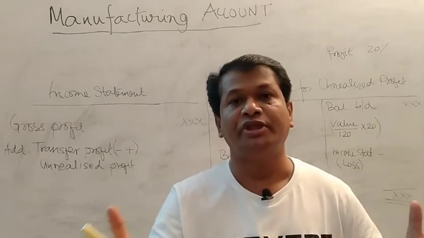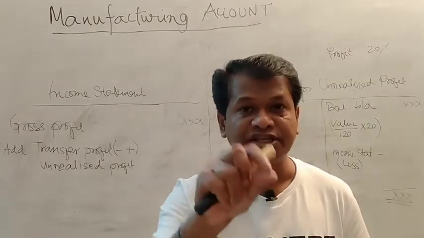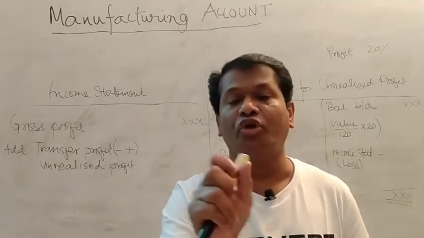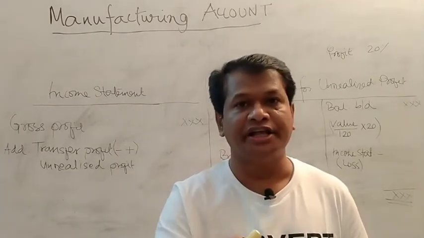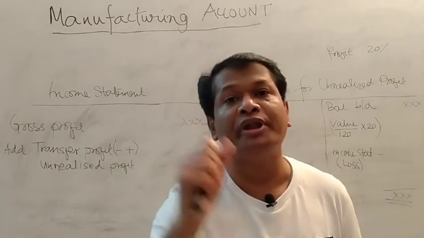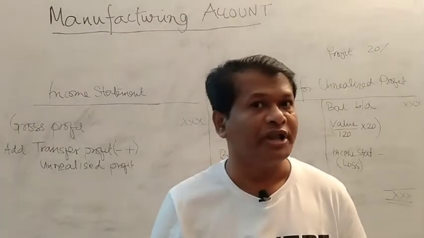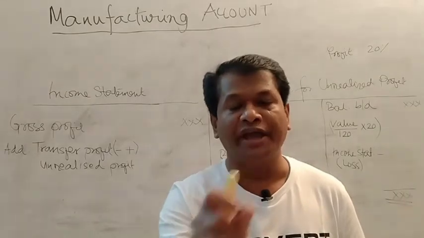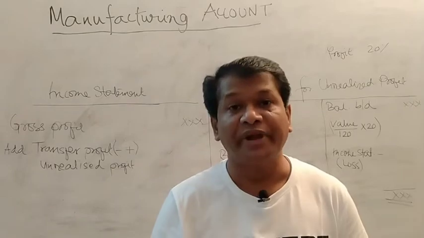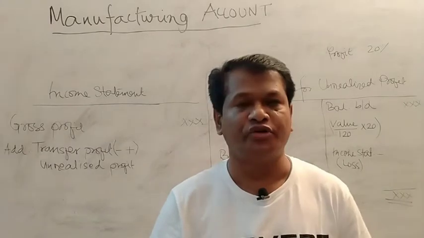And again, if some other direct expenses are given, then obviously these three items: direct labor, then patents, copyrights or royalties, then the other direct expenses, are to be added up. The figure you get is to be added to the raw material consumed. After adding the raw material consumed, you find the figure, and that figure is said to be the prime cost.